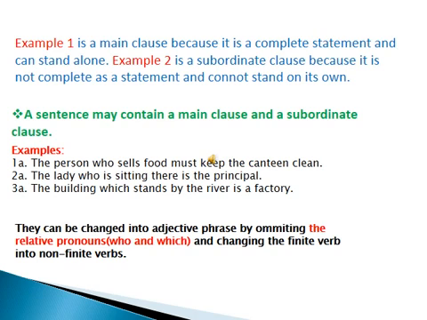As you can see, the last heading says they can be changed into adjective phrases by omitting the relative pronouns who and which and changing the finite verb into non-finite. Means when we want to change into an adjective phrase, we have to omit, means remove, the relative pronouns. So when we remove relative pronouns, the finite verb becomes non-finite and it becomes an adjective phrase. Okay, so let's go further.